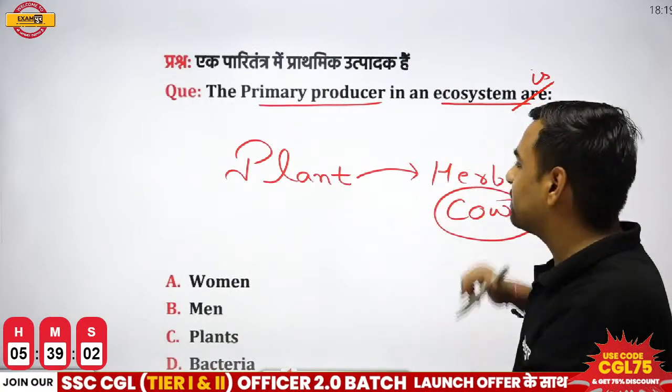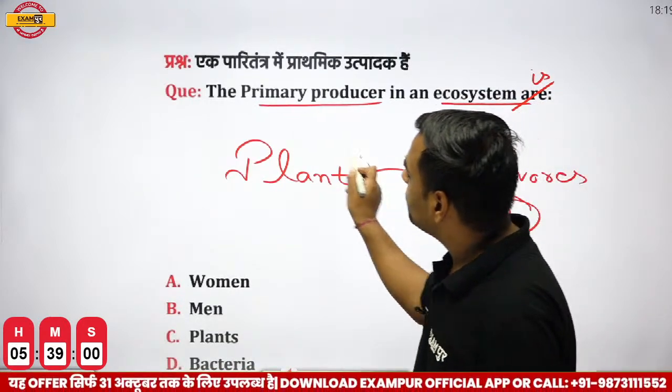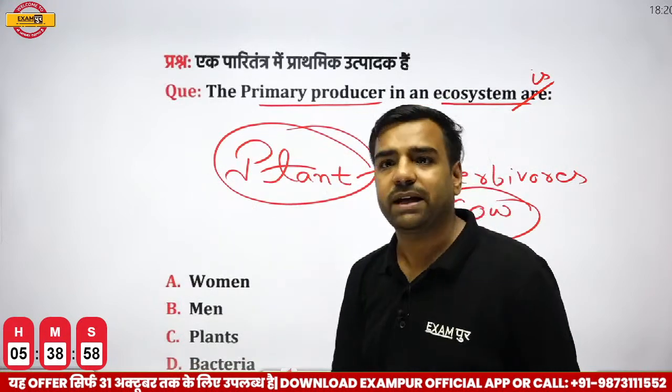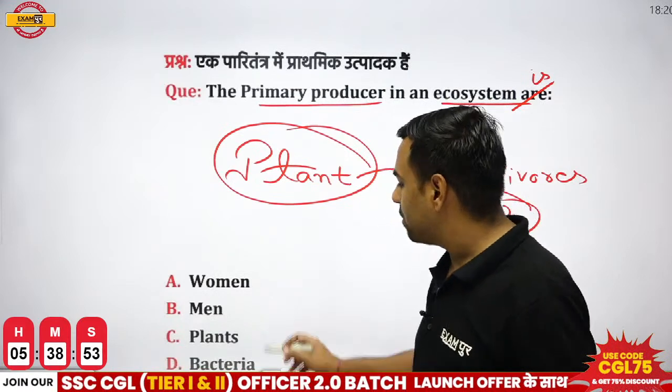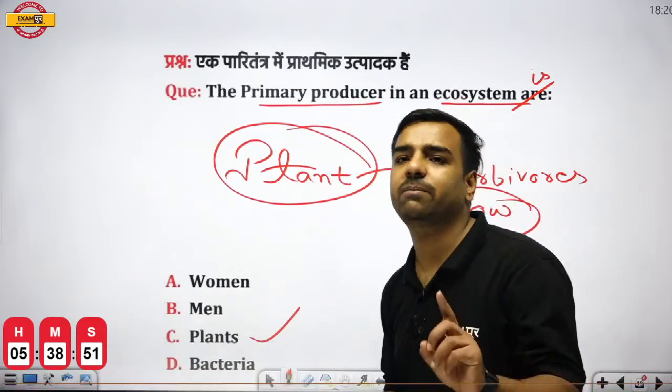Then at last we have decomposers. But who is the first one who is producing that? That is actually the plant. So always when we talk about the primary producer, remember that is always your plants. So option number C will be correct over here.